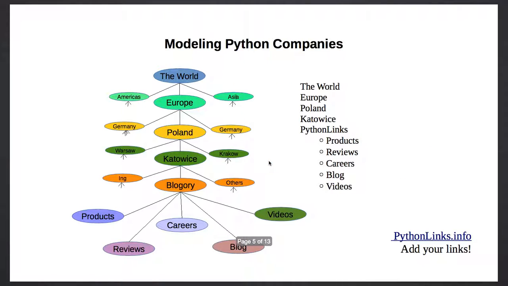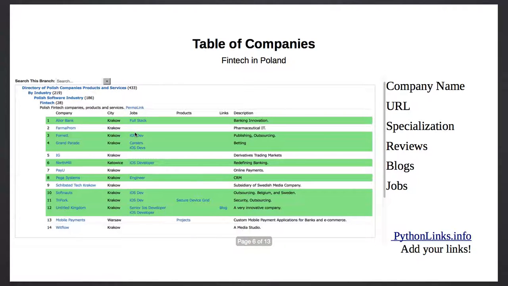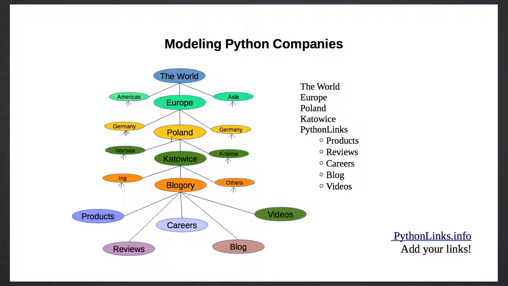Next slide. Another interesting part is the tree of companies. Again, it's organized as a tree. At the top level, we have the world. Below that is America, Europe, Asia. Below Europe would be Germany, Poland. Below Poland, we have Warsaw, Katowice, Wrocław. Under Katowice, we have a couple companies, including mine, Bloggery. And under Bloggery, there'd be other information: products, reviews, careers, blog, videos. So all kinds of wonderful information.